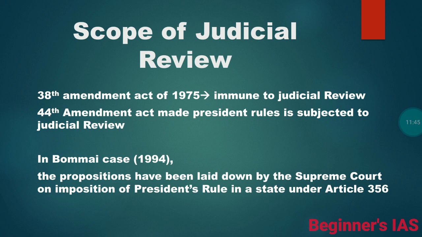And in the famous Supreme Court case S.R. Bommai versus Union of India, 1994, the Supreme Court also laid down propositions on the imposition of presidential rule in a state under Article 356.